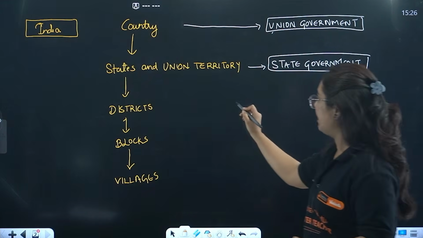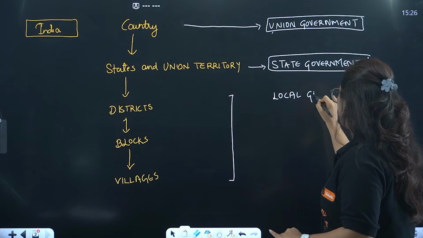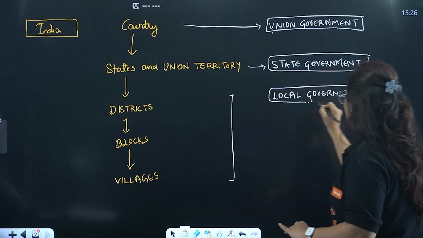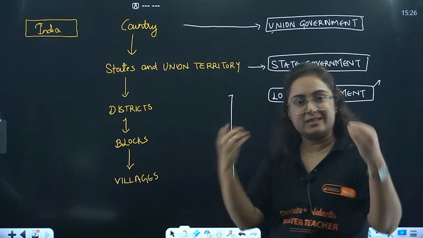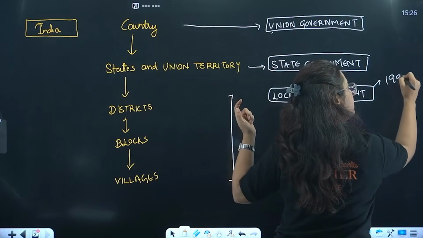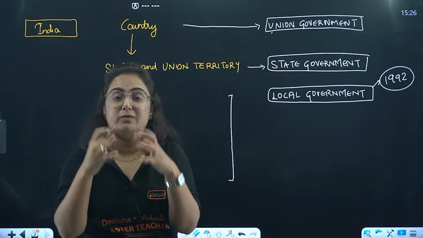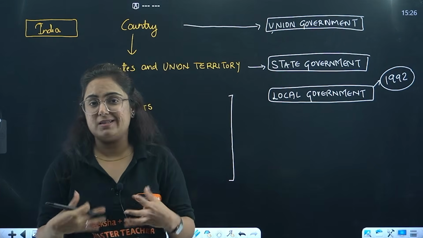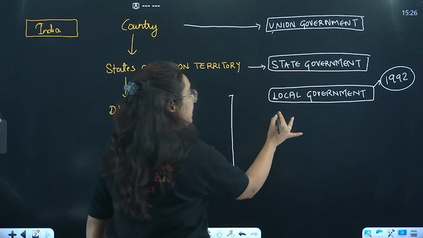Beta, below the state government, we do have one more thing that is known as local government. When the Indian Constitution was made, bacha, this local government was not present. There were local governments in the country, like panchayats and all that, but they were not written in the constitution, and hence elections were not happening regularly. No one was serious about the work and so on. So in 1992, bacha, the local government became constitutional.